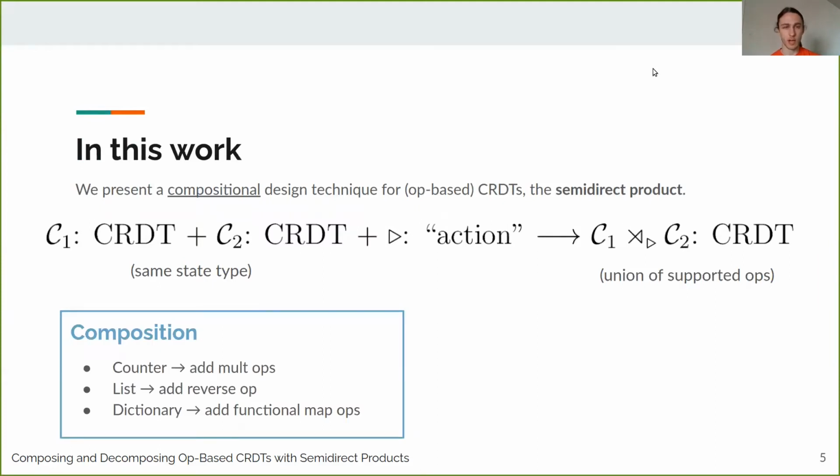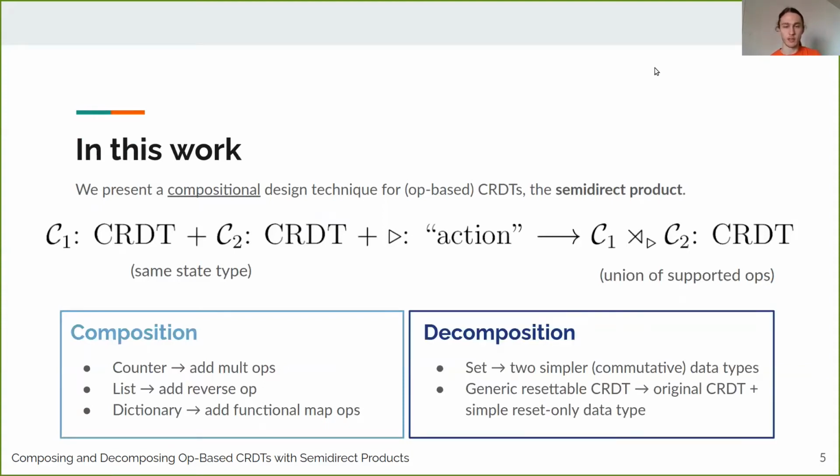You can use this for composition of CRDTs directly, which is where you take two existing CRDTs and combine them to get a CRDT with both of their operations. In practice, usually you can use this to add operations to an existing CRDT. So for instance, we show how to take an integer counter CRDT and add multiplication operations, or take a list CRDT and add a reverse operation, or take a dictionary CRDT that maps keys to values and add a functional mapping operation, which applies some operation to every value in the dictionary.